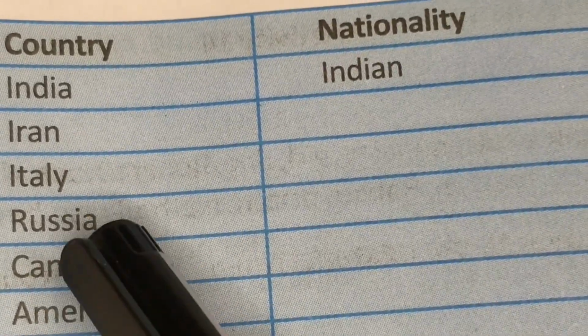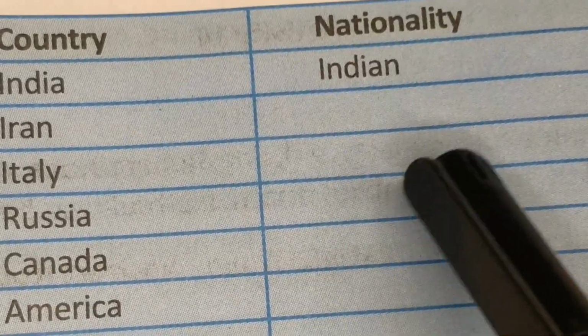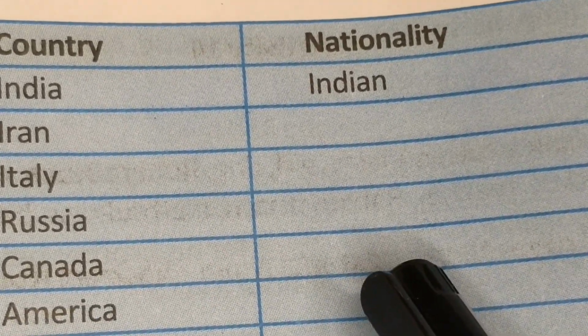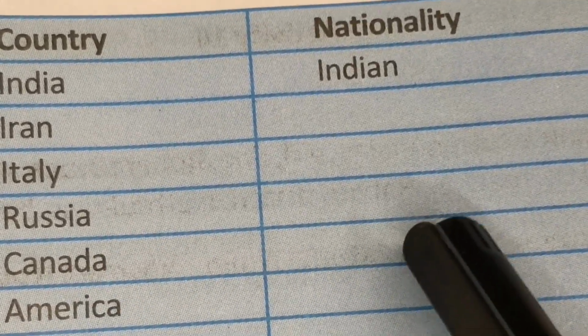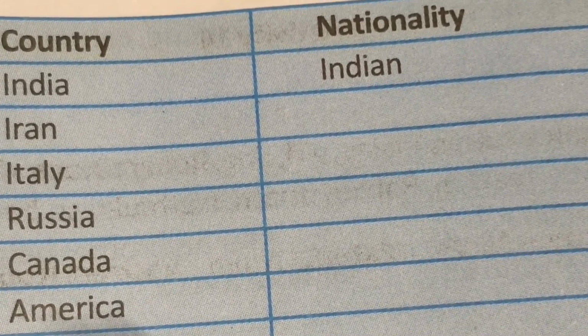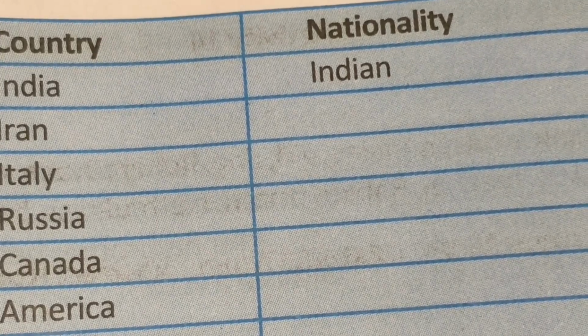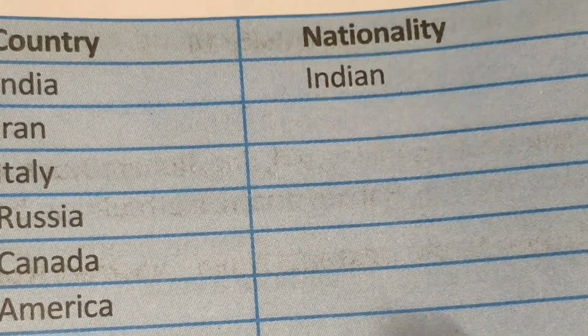Russia, Russian, just an N. Canada, Canadian, okay, Canadian. America, American, just an N. China, Chinese.